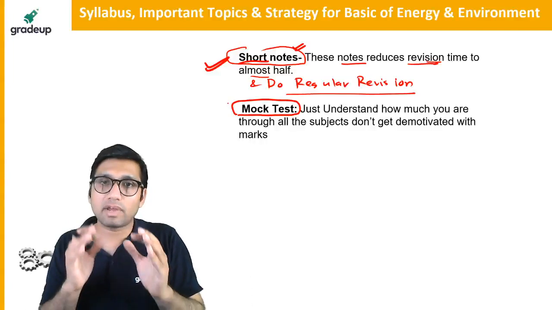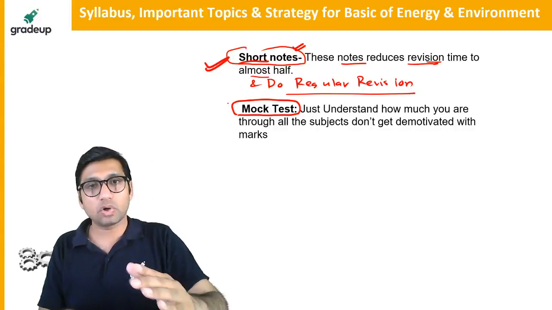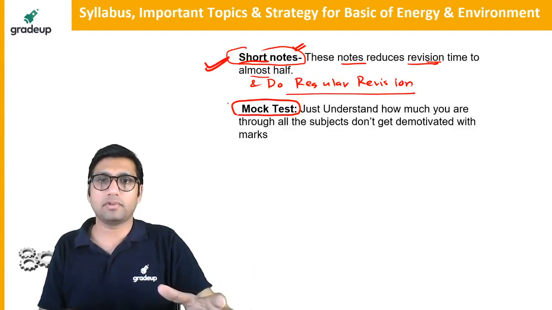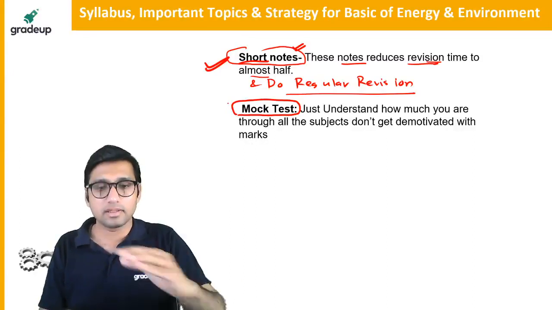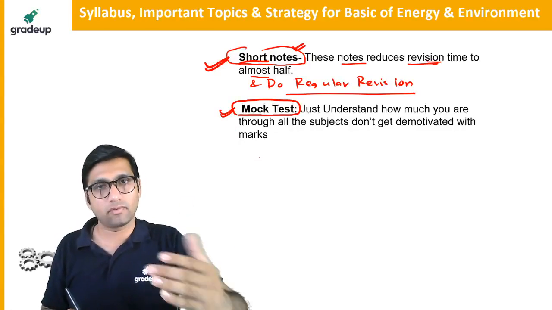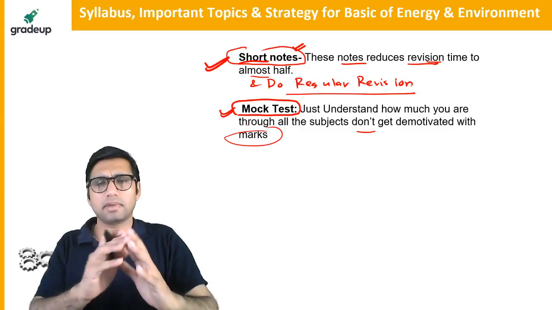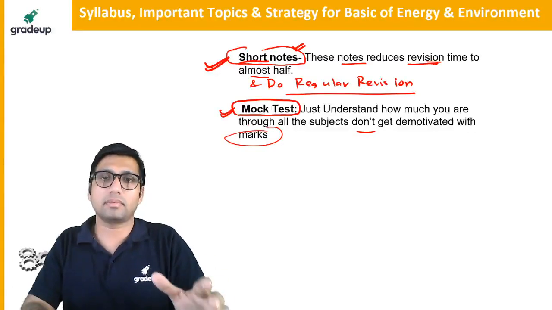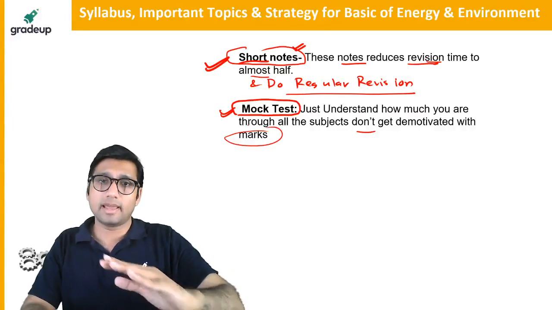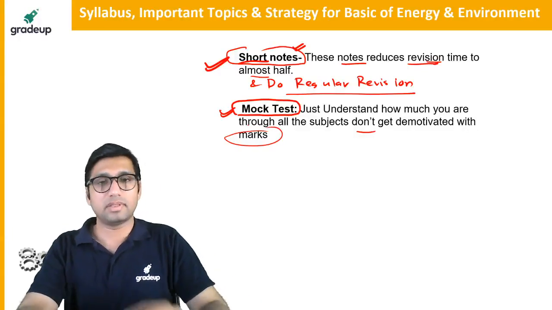Just make sure that when you are giving the mock test, the topics from which questions have been asked, you have already covered those topics, and just solve all the questions in the mock test. Whether you are getting good marks or not, just go through all the questions. So the mock test will help you to get some new questions from a particular topic. So don't get demotivated with the marks, because marks are not important here for this paper 1 except aptitude and mathematics. Just go through the questions and make sure that you have covered all the topics given in the syllabus. So that is a simple strategy.